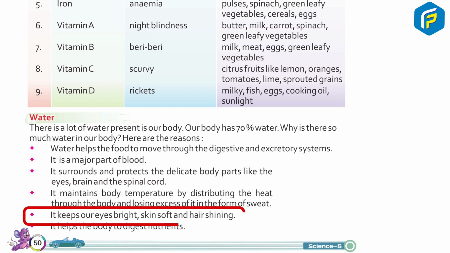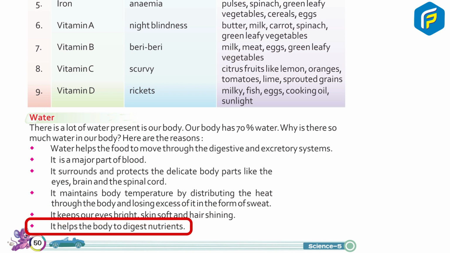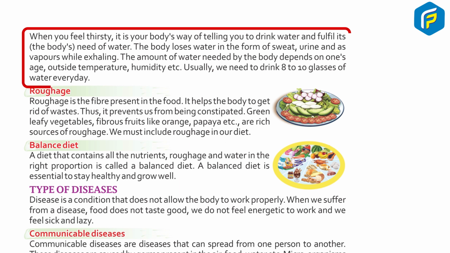It keeps our eyes bright, skin soft, and hair shining. It helps the body to digest nutrients. When you feel thirsty, it is your body's way of telling you to drink water and fulfill the body's need of water. The body loses water in the form of sweat, urine, and vapors while exhaling. The amount of water the body needs depends on one's age, outside temperature, humidity, etc.